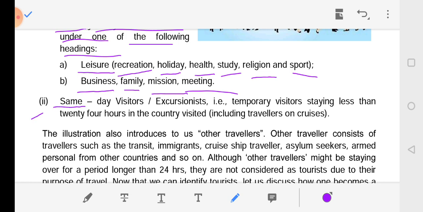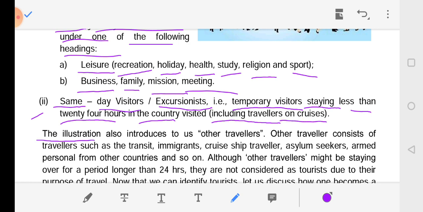Second, same day visitors or excursionists are temporary visitors staying less than 24 hours in the country visited, including travelers on cruises.